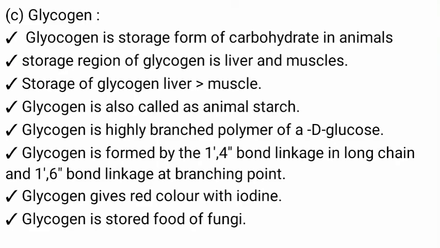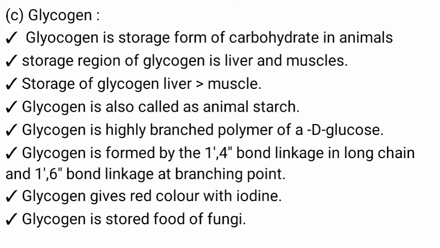Glycogen. Glycogen is a storage form of carbohydrate in animals. The storage region of glycogen is liver and muscles. Storage of glycogen is more in liver than muscles. Glycogen is also called animal starch. Glycogen is a highly branched polymer of alpha D glucose. Glycogen is formed by 1,4 bond linkage in long chain and 1,6 bond linkage at branching point. Glycogen gives red color with iodine. Glycogen is also stored food in fungi.